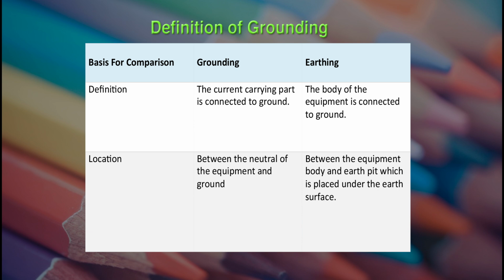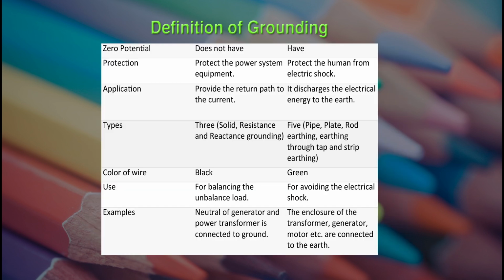If you are talking about the location, under grounding, grounding is done between the neutral of the equipment and the ground. In case of earthing, it is done between the equipment body and the earth pit, which is placed under the earth surface. Grounding does not have zero potential, but earthing has zero potential. Under grounding, it protects the power system equipment. In earthing, it protects humans from electric shock. Now we have to understand the application.